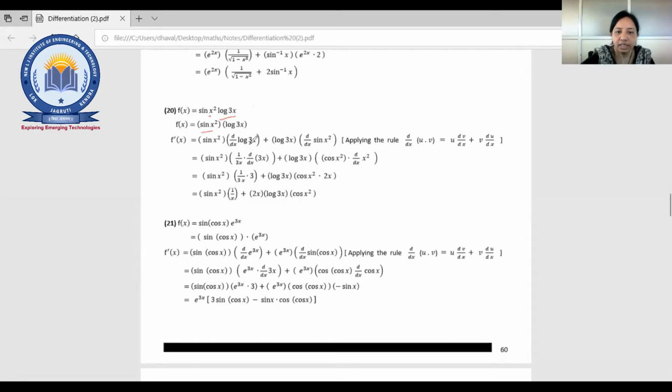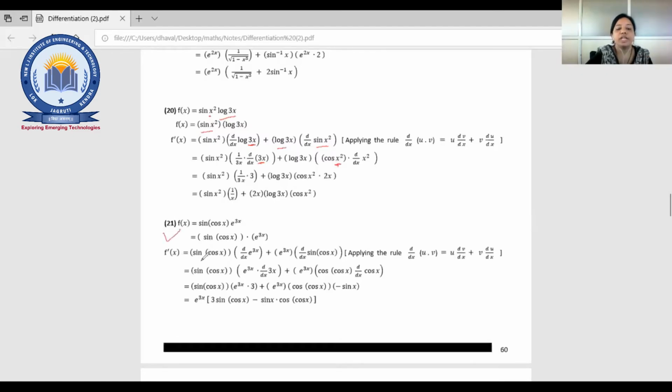Log 3x, the differentiation is 1 upon 3x. Again, what? Chain rule for this 3x. So that will be here 3x. Again log 3x as it is, d by dx of sine x square. So sine x square, the differentiation of sine is what? Cos x square as it is, and then the differentiation of x square. So this is the way, right? Okay. Is there any doubt?